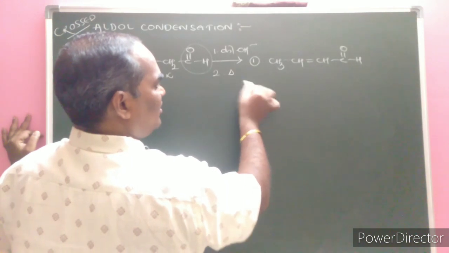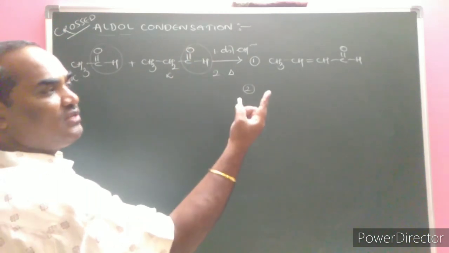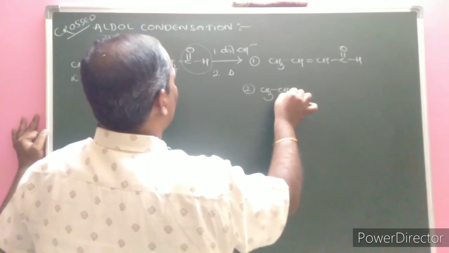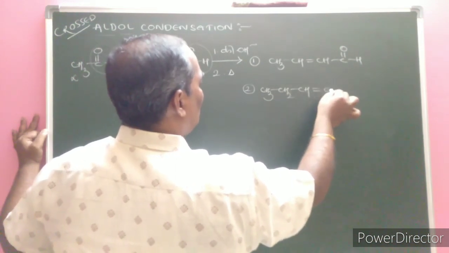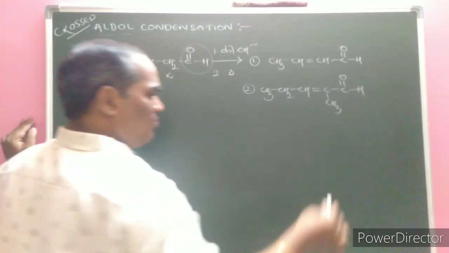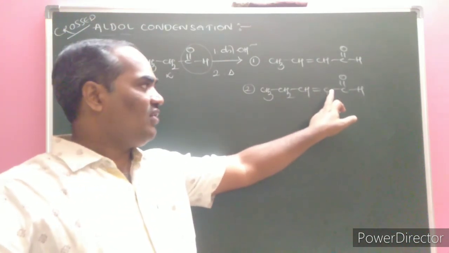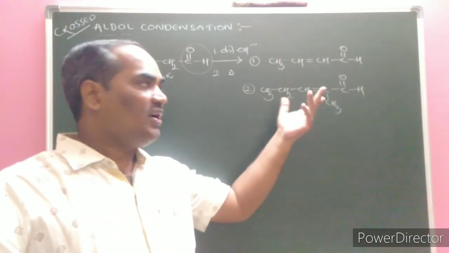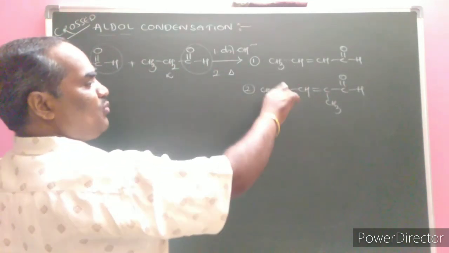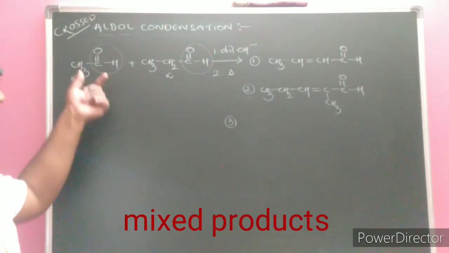And the second product we expect is if one propanaldehyde undergoes condensation with the same propanaldehyde molecule. What would be the formed product? CH3, CH2, CH double bond C, CH3, C double bond OH. Is it an aldol product or not? Yes. Why? Because the next carbon to the functional group is alpha, and unsaturation is established between alpha and beta. Is it a mixed product or a self product? Self product.